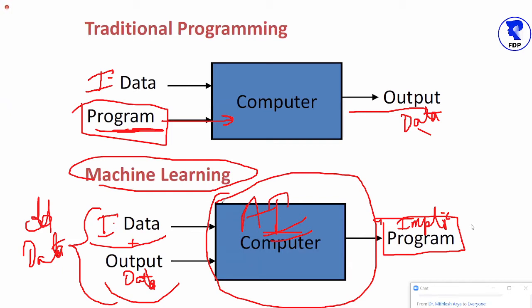The models are the synonyms of implicit program. Exactly, that's right. So models are nothing but what are also known as implicit programs. So what does an AI program do? An AI program analyzes the old input data and output data and produces the program.